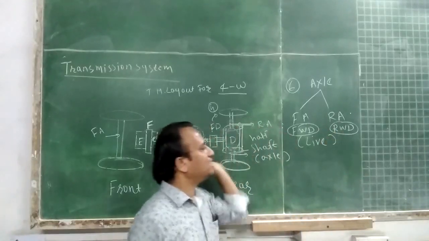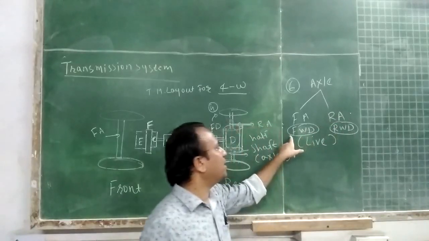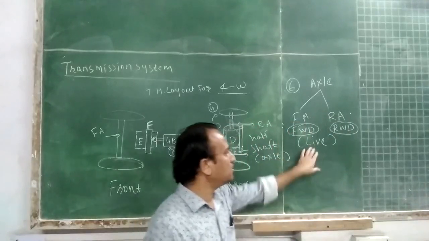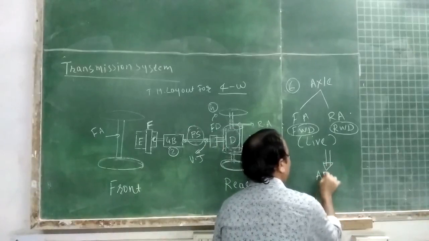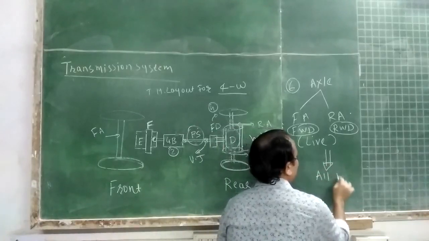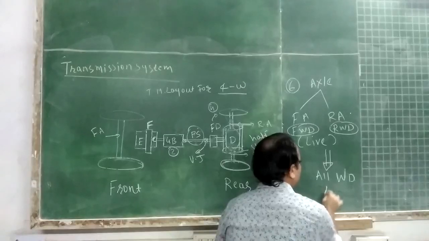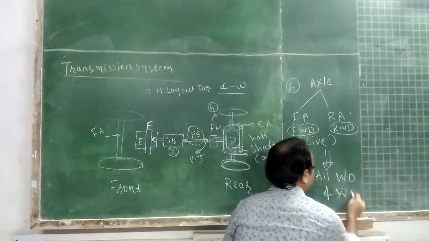Then its engine power is transmitted to rear axle, rear wheel drive. If engine power is transmitted to front axle, front wheel drive vehicle. Suppose engine power is transmitted to all wheels, all wheel drive or four-wheel drive, you can say that.